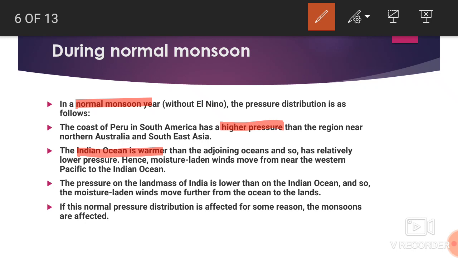So we know this, that the warm water which is near Australia and Southeast Asia will travel to the Indian Ocean. It will get warmer, and the moisture-laden winds will travel from the western Pacific to the Indian Ocean. The pressure on the land mass of India is lower than in the Indian Ocean, so the moisture-laden wind moves further from ocean to the land. If the normal pressure distribution is affected, then the monsoon also gets affected. So basically we are revising the information which we discussed in our map.